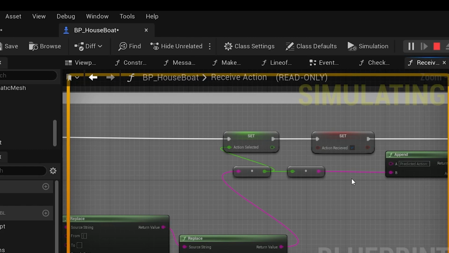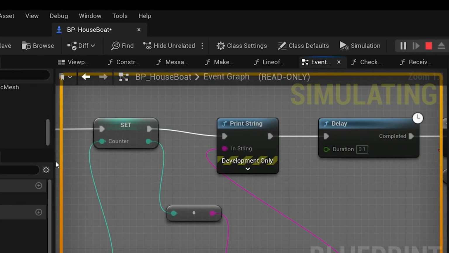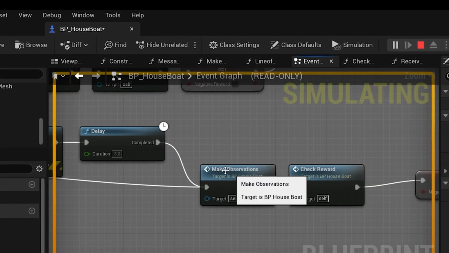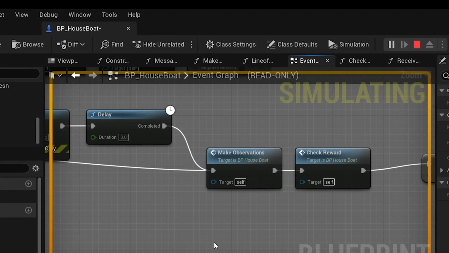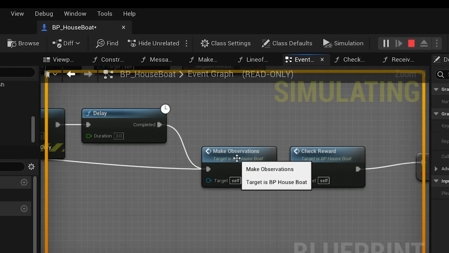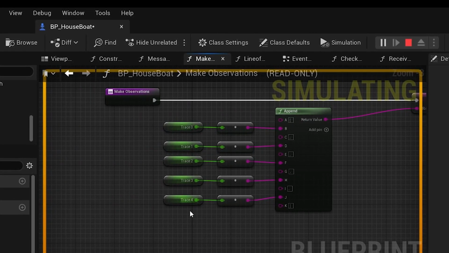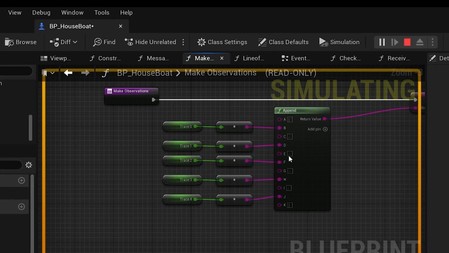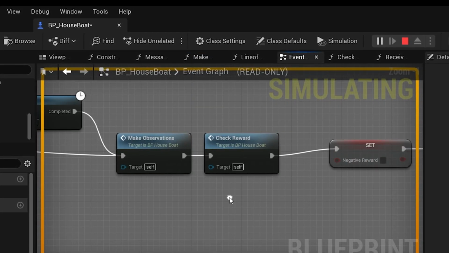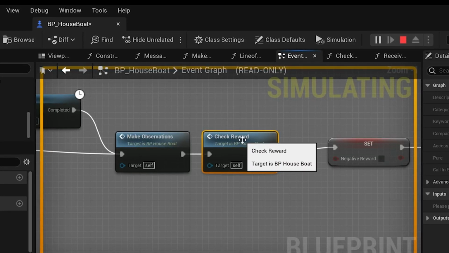So once the action has been modified, the environment will produce a set of observations. So we go to the display, and those observations get recorded here in make observations. So there's action taken. Now that results in a set of observations, which are these traces, these 5 line traces.